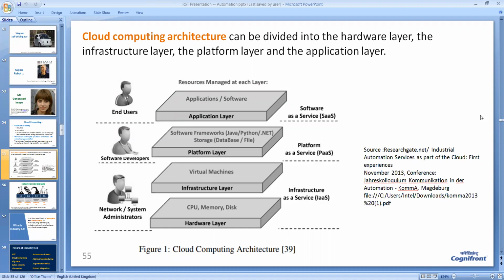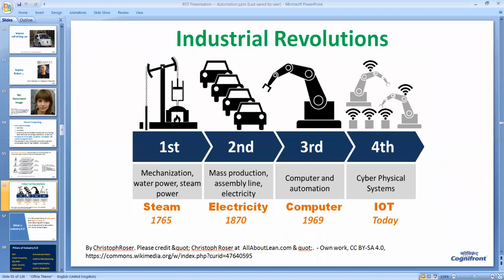So with this, we move on to another technology used in industrial automation, namely Industry 4.0. Before we go with Industry 4.0, let us have a brief look at industrial revolutions.